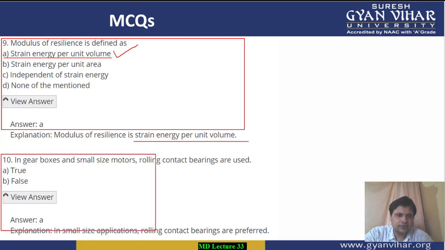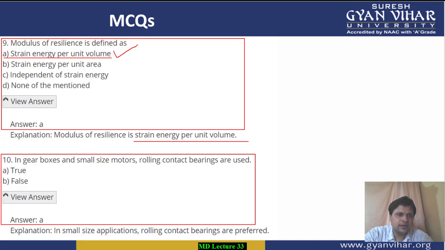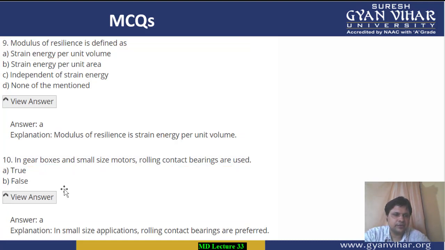Coming to multiple choice question number 10. In gearboxes and small size motors, rolling contact bearings are used. Whether it is correct or wrong? Now this is correct, because it is really correct that in gearboxes and in small size motors, rolling contact bearings are used. These are all the multiple choice questions we have discussed. This was our 10th multiple choice question.